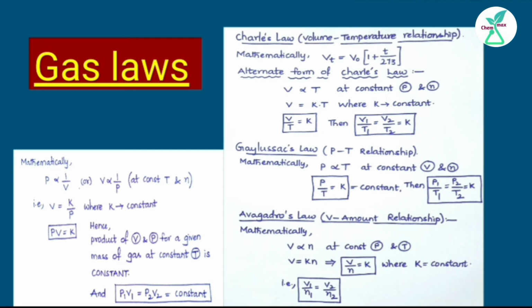Coming to the Gay-Lussac law, which is also called the pressure and absolute temperature relationship. Mathematically, pressure is directly proportional to its absolute temperature at constant volume and number of moles. And P by T is always constant. Avogadro's law, mathematically, volume is directly proportional to its number of moles at constant pressure and absolute temperature. And V by N is always constant.